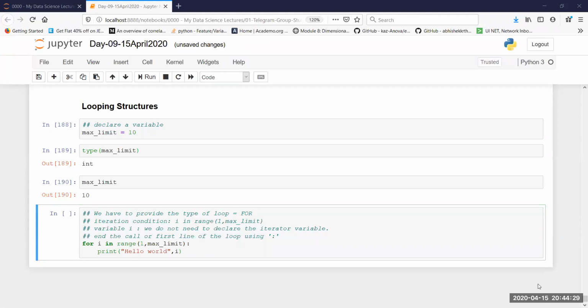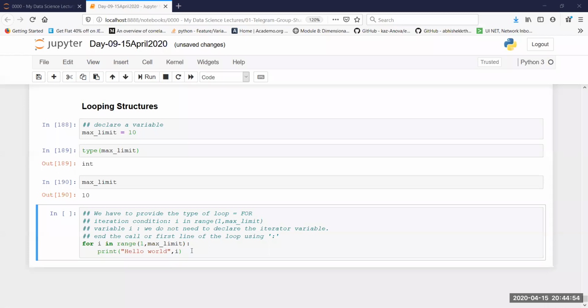Okay, fine. So what we are doing over here is this: print, inside the bracket, I've written hello world, and then I've given a comma and given a variable I. This is one of the ways in which I can print values. I don't know whether you have tried this yourself earlier or not, but I have not specifically mentioned this earlier. This is something that I thought you would try on your own, and that's why I have not explicitly mentioned it.